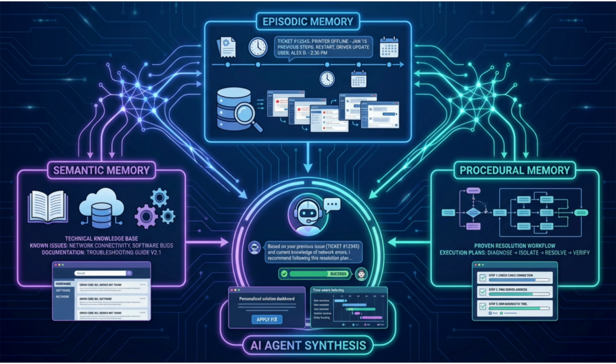Here's how the 3 tiers work together in practice. An IT support agent receives a ticket about a database connection error. Episodic memory recalls that this specific user had a similar issue 2 weeks ago and what steps were tried. Semantic memory retrieves the current troubleshooting documentation and known issues. Procedural memory provides the proven resolution workflow. The agent synthesizes all 3 to deliver a personalized, informed, efficient response.